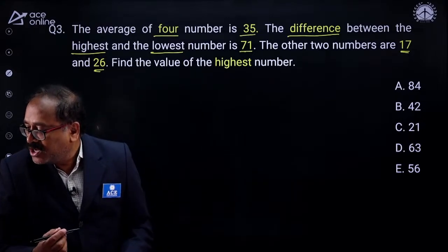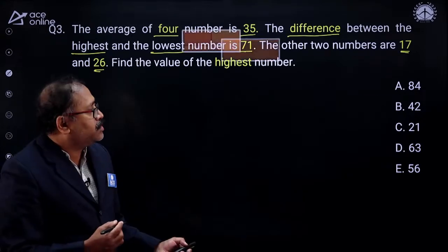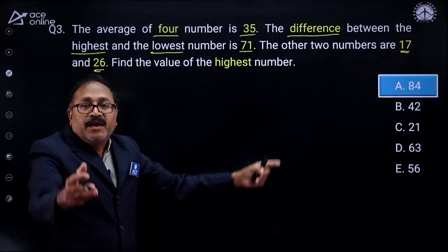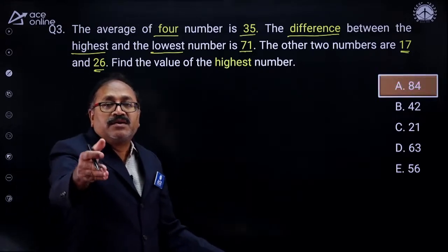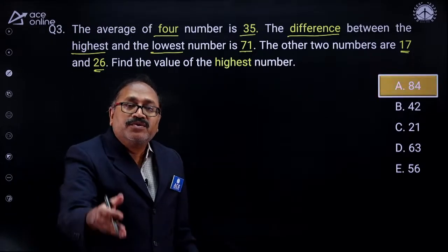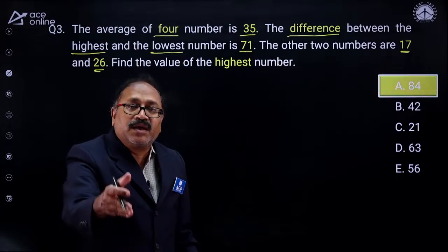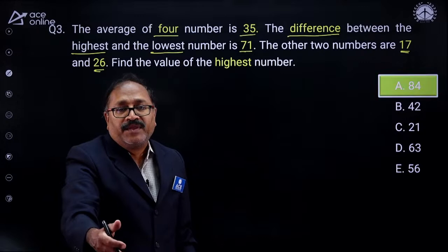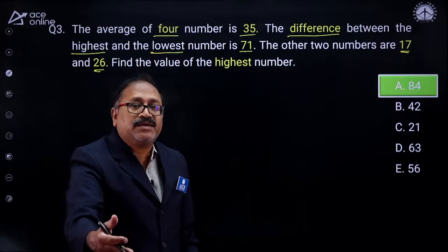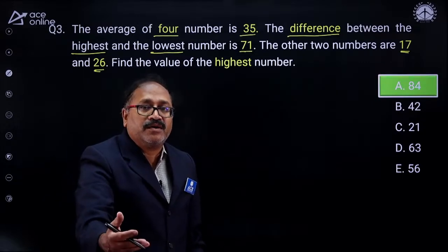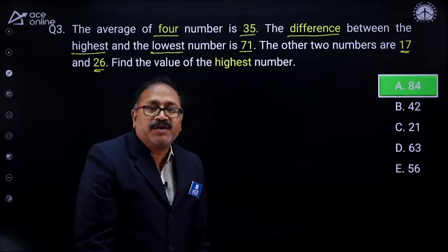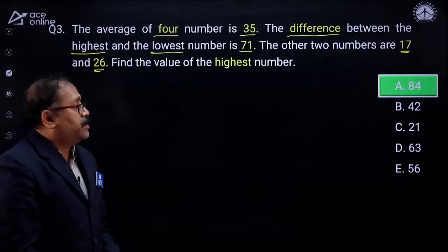Sumit ji, 84. Look at Sumit's clarity. 84, Mr. Sumit, you are right. And I am happy seeing your talent. So you improve the same thing in reasoning and also in English, sir. Only with maths we can't clear the exam. So I humbly request that you take care of your English, reasoning, and also a little bit of current affairs.